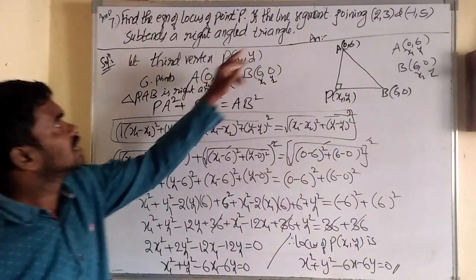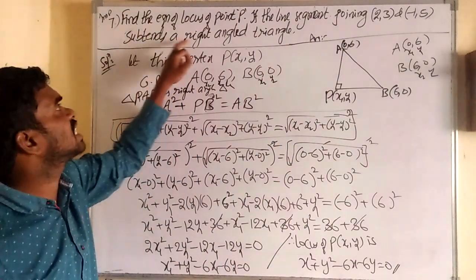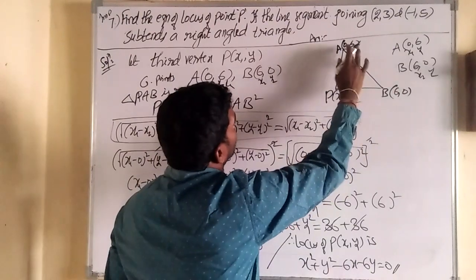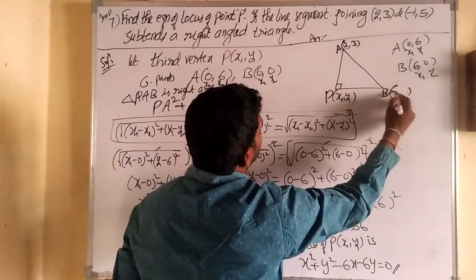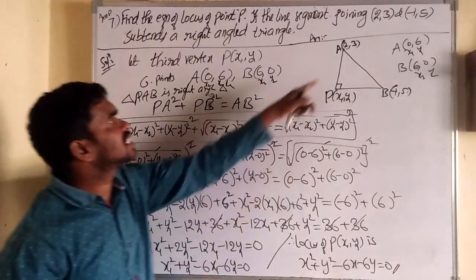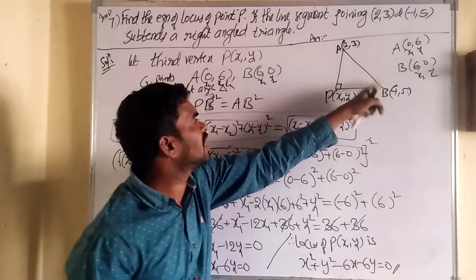The line segment joining (2, 3) and (minus 1, 5) subtends a right angle at the other point, which means it forms a right angle triangle. So PA square plus PB square is equal to AB square.